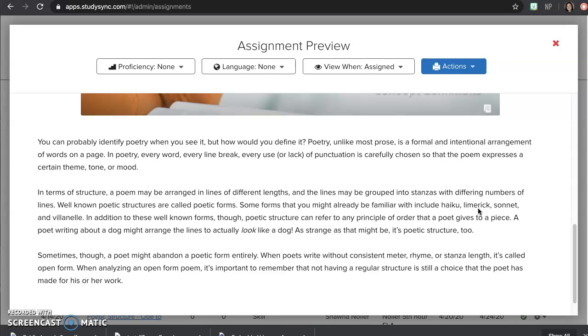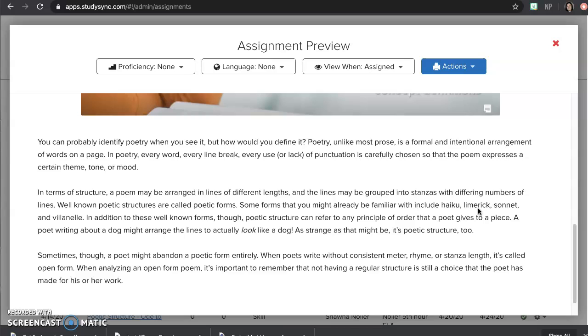In terms of structure, a poem may be arranged in lines of different lengths, and the lines may be grouped into stanzas with differing numbers of lines. We know poetic structures are called poetic forms. Some forms that you may already be familiar with include haiku, limerick, sonnet, and villanelle. In addition to these known forms, though, poetic structure can refer to any principle of order that the poet gives to a piece. A poet writing about a dog might arrange the lines to look like a dog. As strange as that may be, it's poetic structure too.